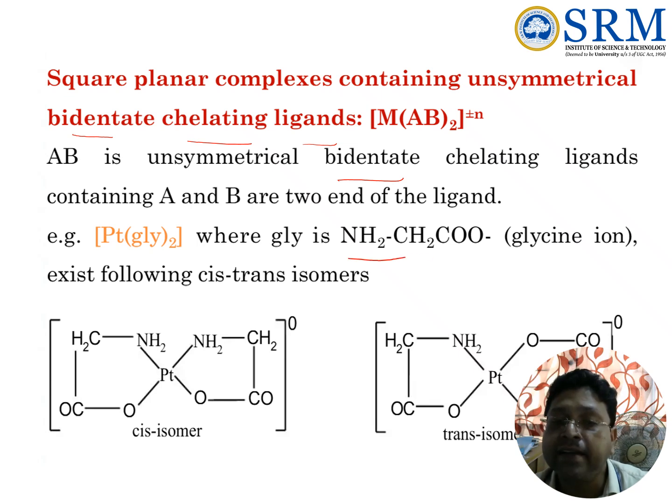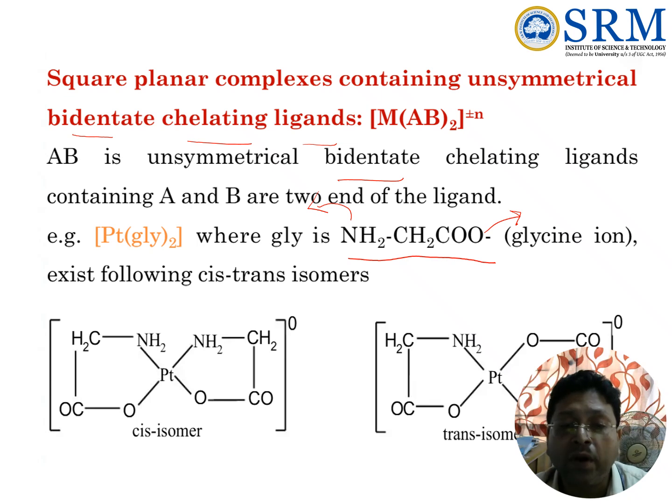This ligand is bidentate, meaning it can coordinate through the nitrogen lone pair or the carboxylate ion. Now we have to see how the two ligands are coordinated to the central metal ion.